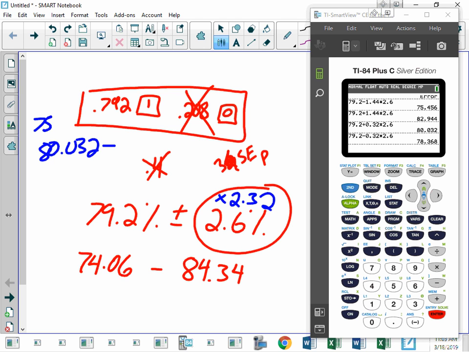So 78.37. I am 25% confident that the true percentage is somewhere between 78.37 and 80.03. Now, is that useful? Maybe. I don't know. I'm only 1 in 4 certain. Now, again, the probability that I'm right is either 0 or 1 because the true percentage does exist. But I am 25% confident that I have captured that true percentage.